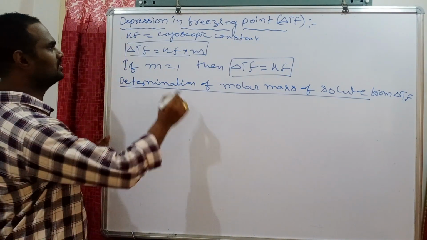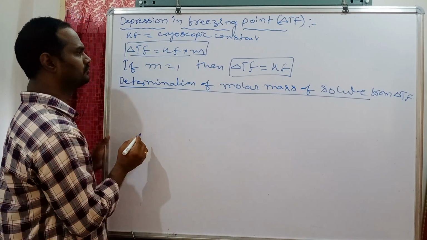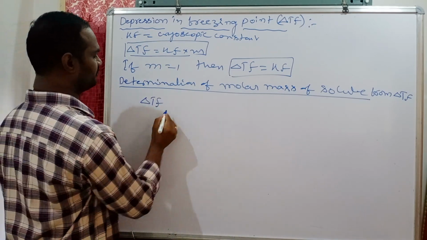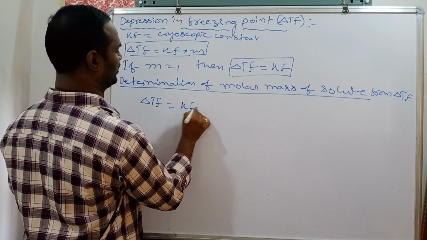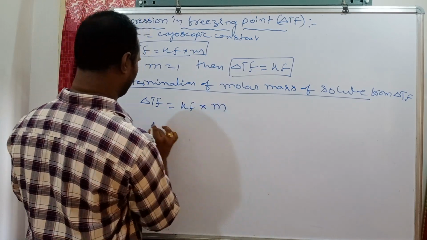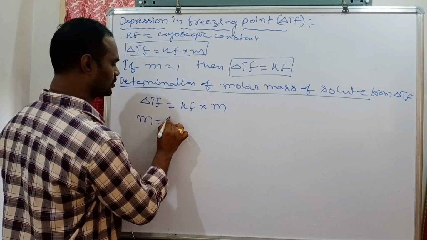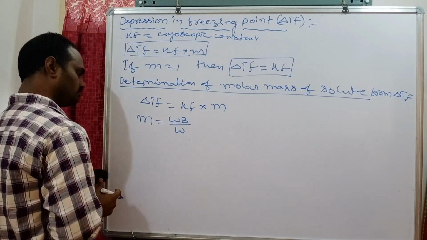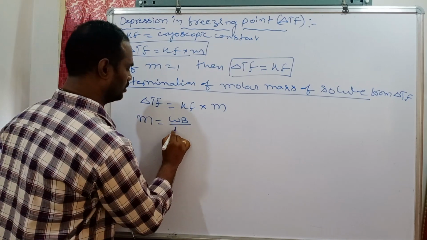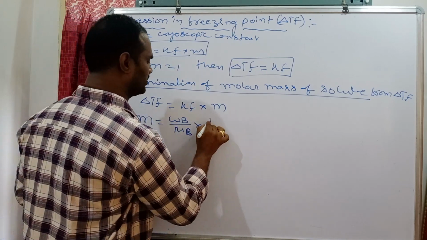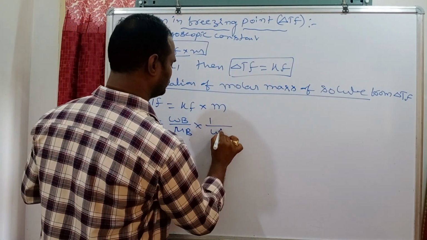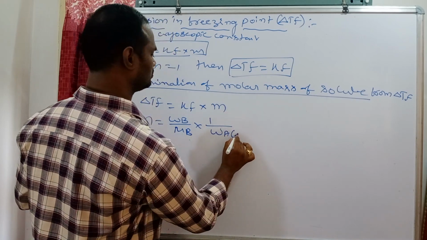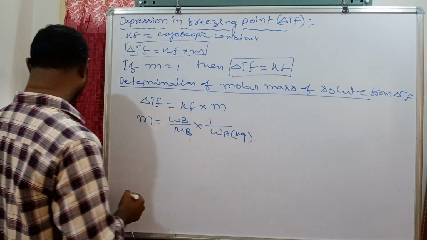We already know the equation: delta Tf is equal to Kf into molality. Molality is equal to mass of solute by molar mass of solute into 1 by mass of solvent in kgs.